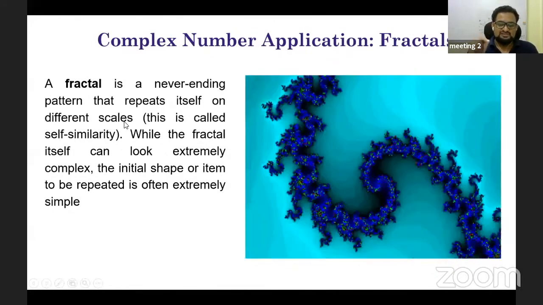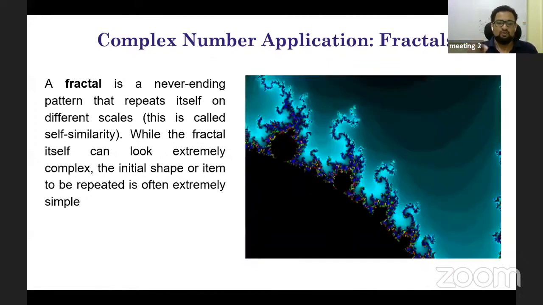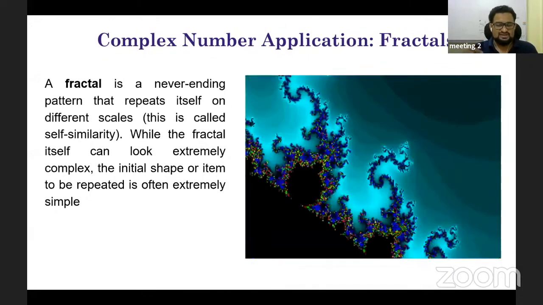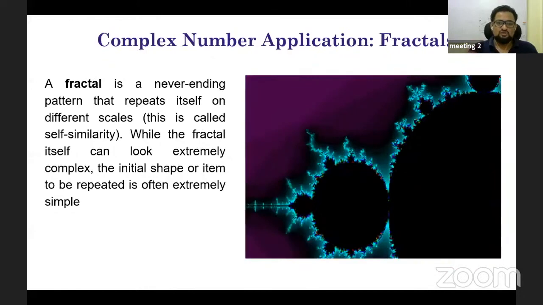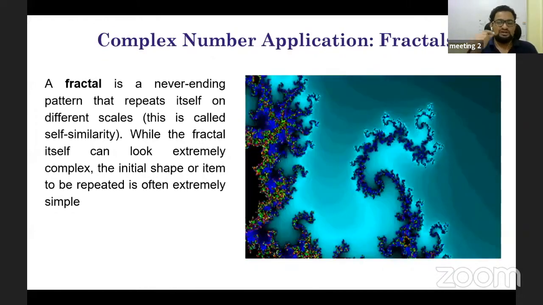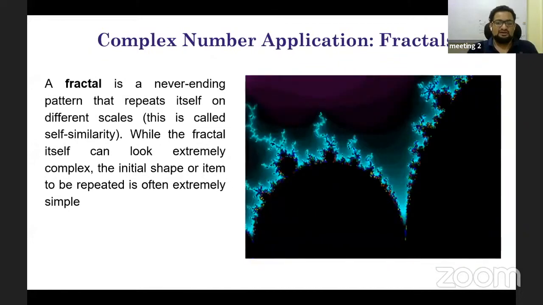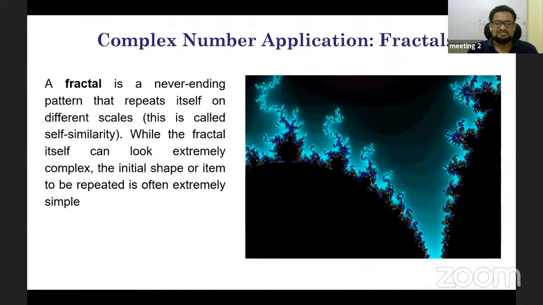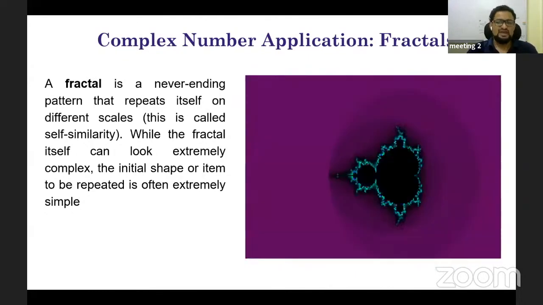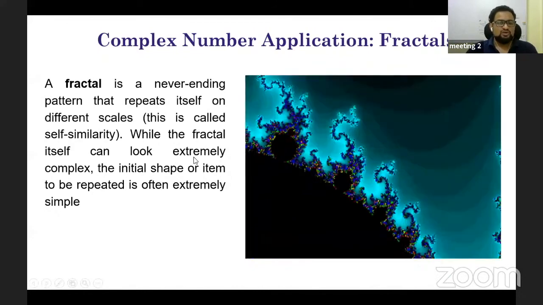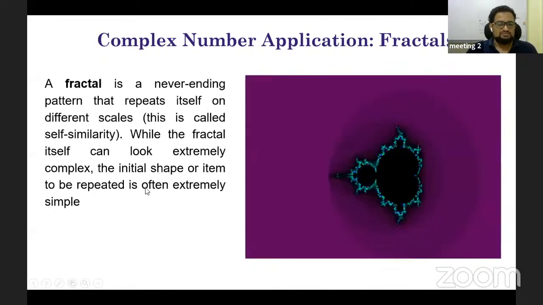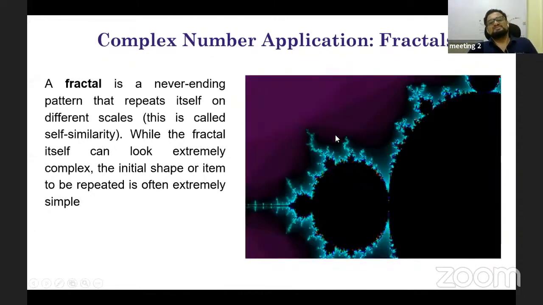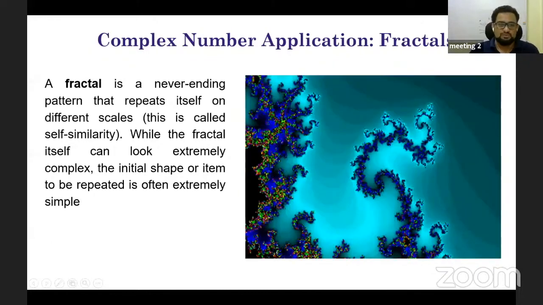Fractals are very popularly found in snowflakes. If you zoom and zoom, there is a separate textbook written on fractals. A fractal is a never-ending repeating pattern that repeats at different scales, the same pattern. While the fractal itself can look extremely complex, the initial shape or the item to be repeated is often extremely simple. So this is one basic example of complex numbers representing fractals.